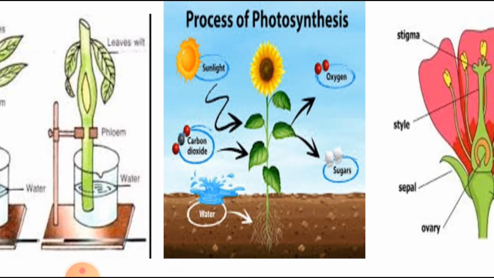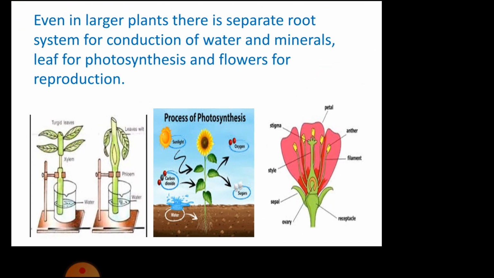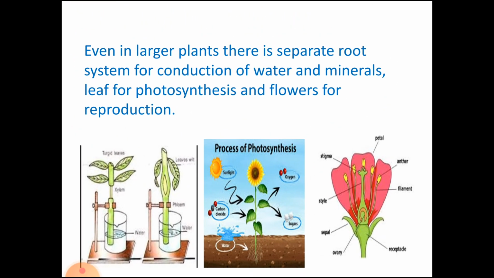Here you can see the figure of a leaf and how it helps in the process of photosynthesis. And as you have already learned in your lower classes, reproduction in plants takes place with the help of flowers. So this is the cross section, or the figure that shows you the different functions of the different parts of the plants.